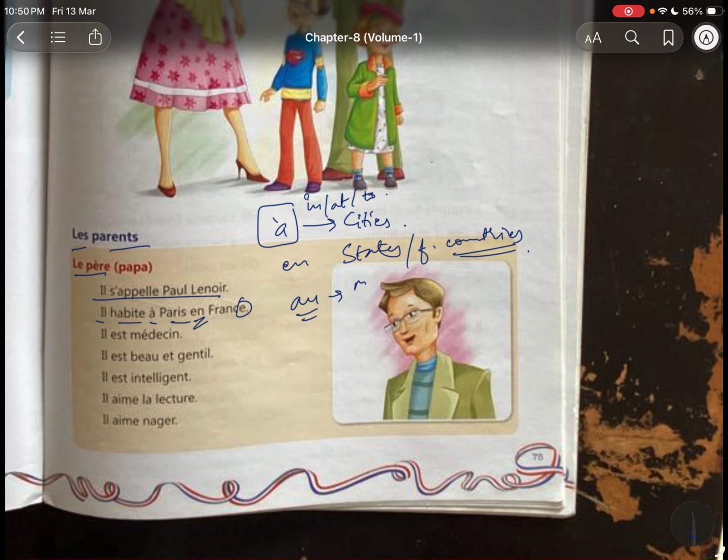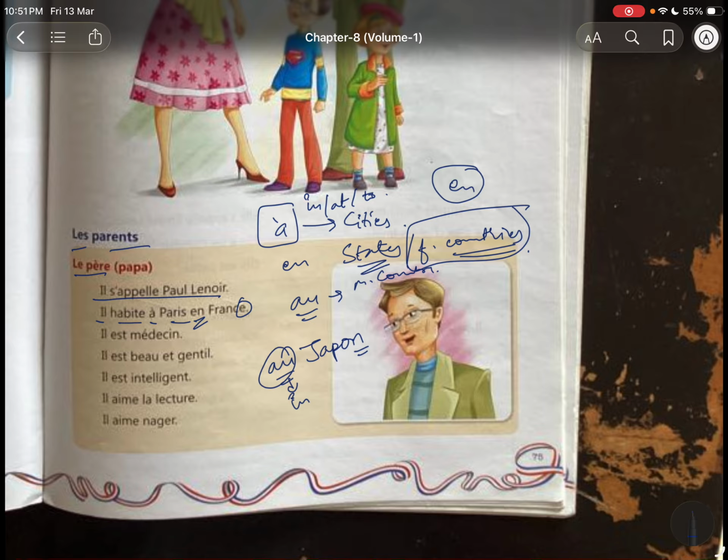With masculine countries, for example, Japan, we don't have e at the end, it's masculine, so we would say au Japon. Au means in. Okay, but we should only keep that thing in our mind, that with feminine countries we use en, or with the states we use en, and plural we use aux.